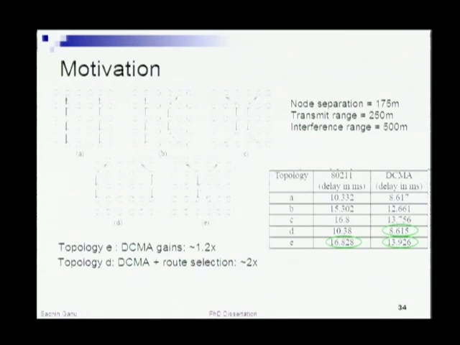But let's say you were somehow able to get this path or this path for the 2 flows, then essentially what you have is you can go all the way down to 8 milliseconds, which is like 100% improvement. So this is a very simple illustration, where we're trying to make the point that to maximize or improve the number of cut-throughs, it might help if you look at slightly better route selection techniques.